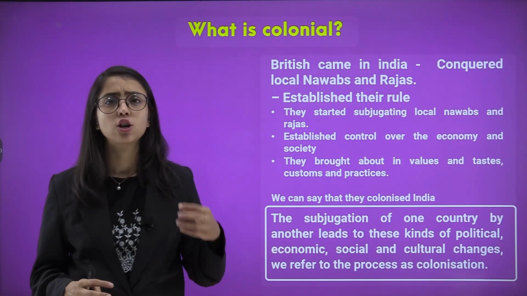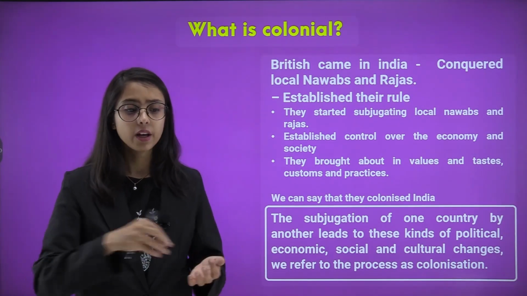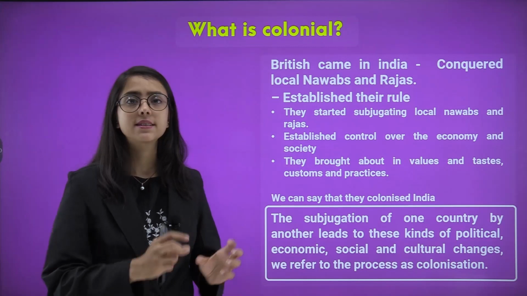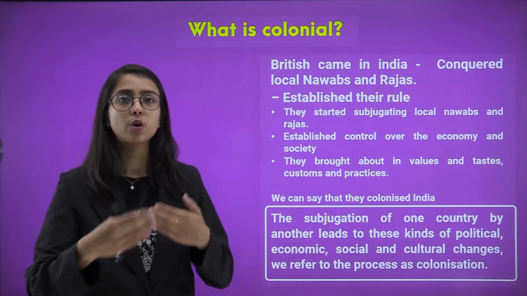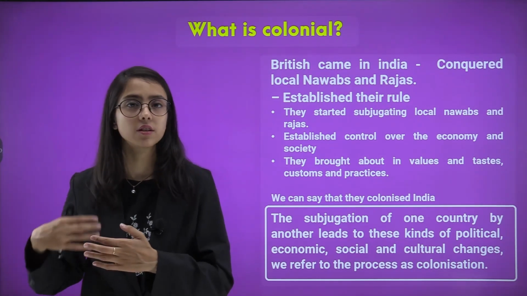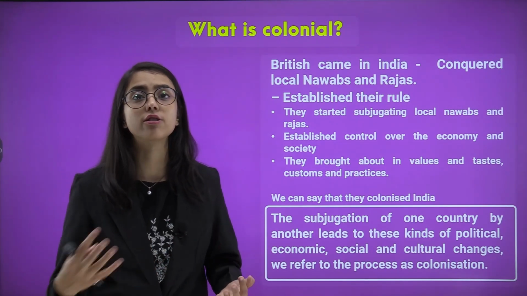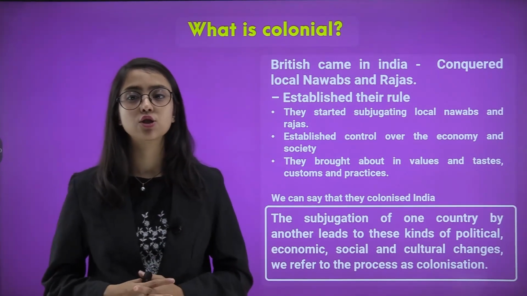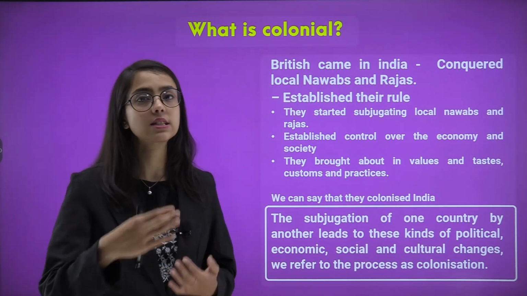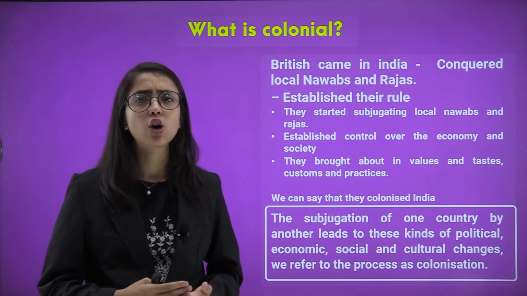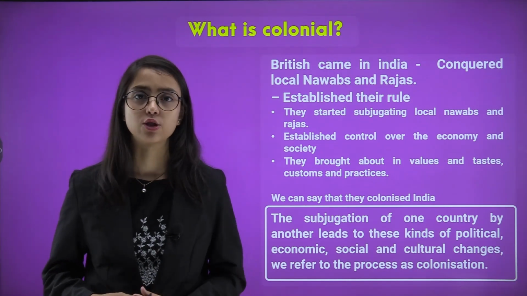We can say that they colonized India. They made small colonies of their rule. So wherever the Britishers ruled, those places came to be known as the colonies under British rule. As this process started and developed at a high speed, it came to be known as the colonization of India. So what is colonization? The subjugation of one country by another leads to these kinds of political conflicts, economic, social and cultural changes. This process is known as colonization.